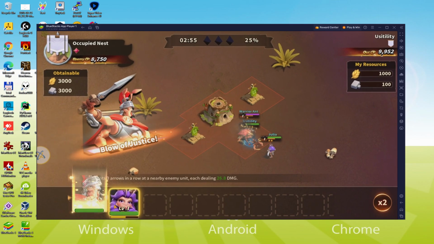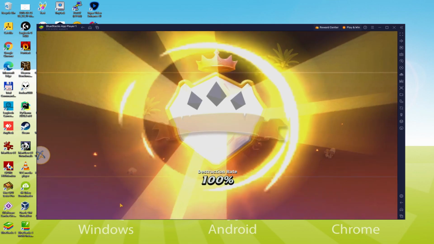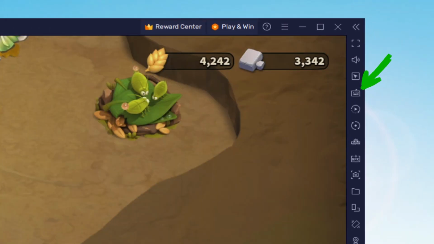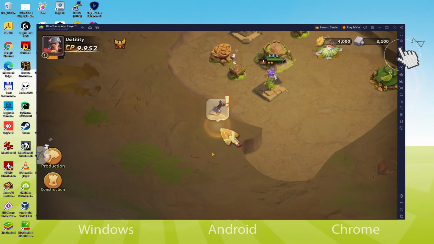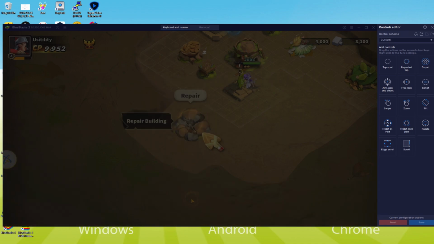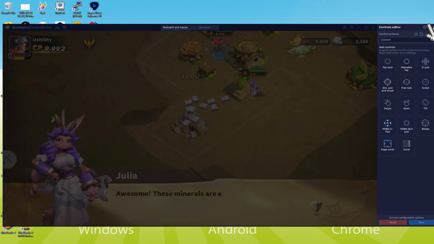Now, I am going to explain the keys mapping, which is very interesting. That means we will be able to operate the game more easily. The first thing is to click on this keyboard icon. And there you will be able to complete the necessary settings. I'm going to use the default configuration. However, if you want to modify it, you can do it without any problem.